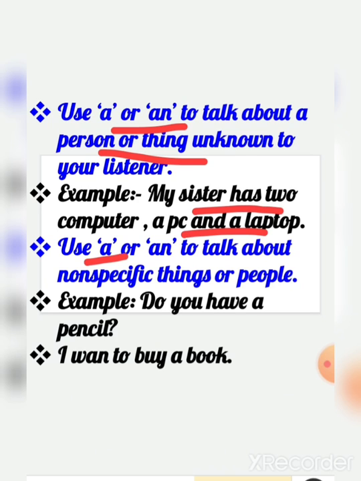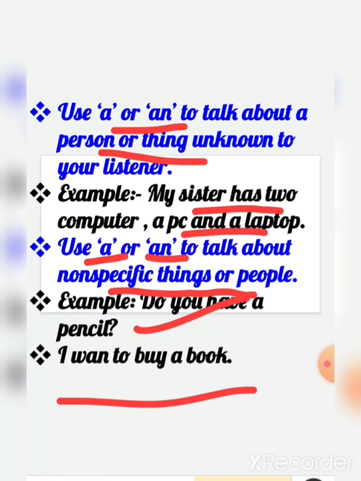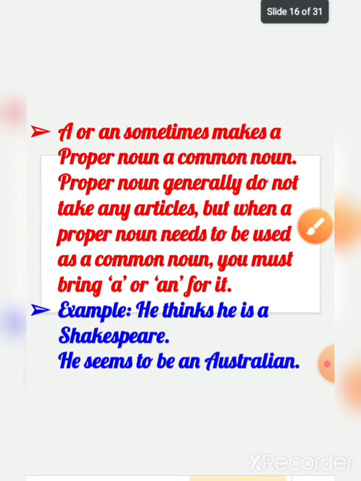We use a or an to talk about non-specific things or people. Do you have a pencil? I'm not asking, do you have a Natraj pencil? Do you have a Doms pencil? Do you have an Apsara pencil? I'm not taking a specific name. I'm just simply asking, do you have a pencil? I want to buy a book. Which book? So we use a or an to talk about non-specific things.